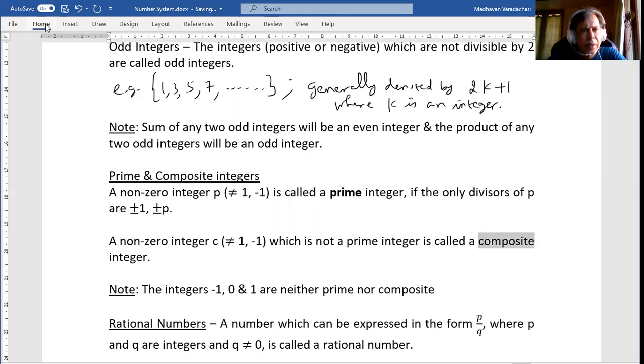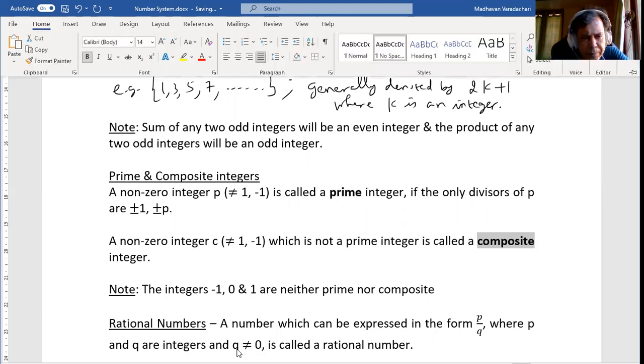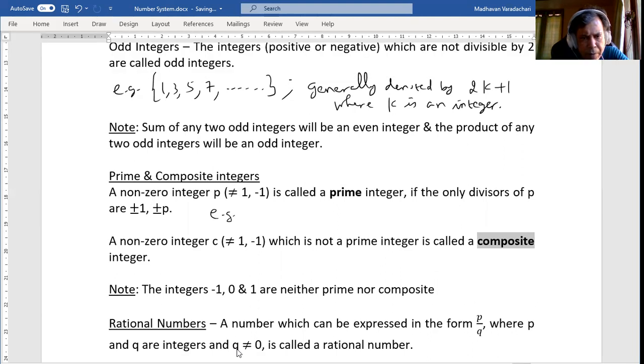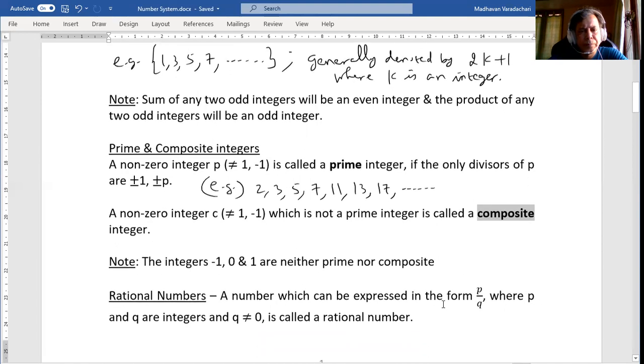The prime integers are 2, 3, 5, 7, then 11, 13, 17, and it keeps on going. All other numbers are composite integers, except 0, 1, and negative 1, which are neither prime nor composite.